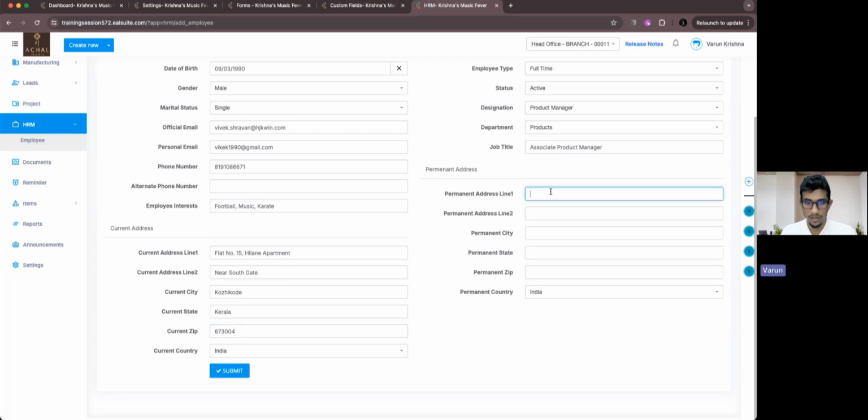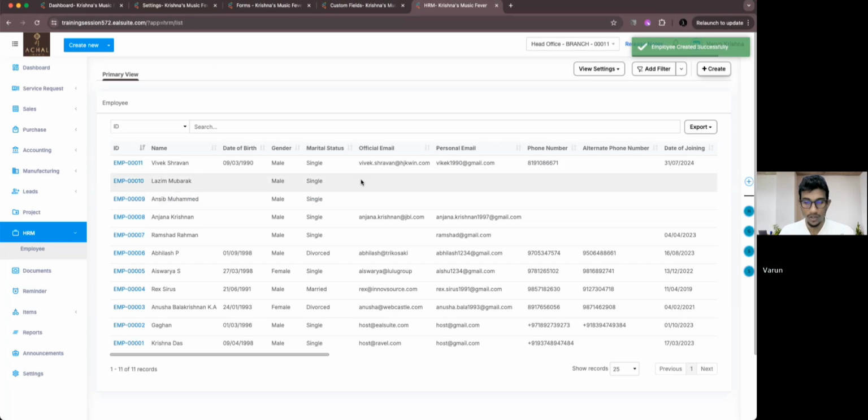And the permanent address will again be the same, we'll just copy paste it. There's a reason why I'm taking time and effort to fill each and every column, because you can see a completely flourished view page in that sense. All right, so the employee is created here.